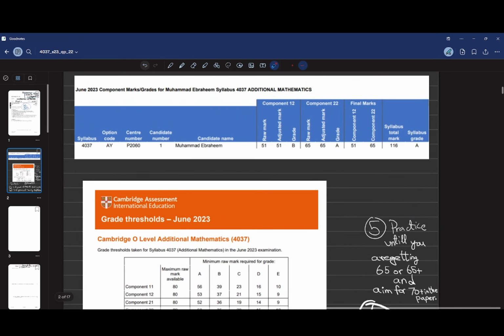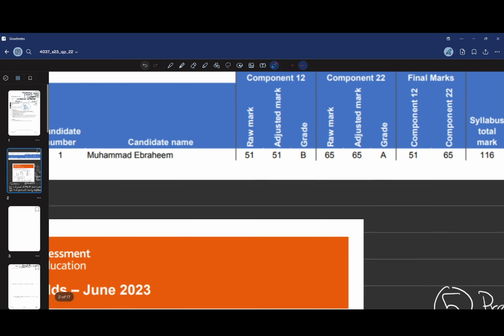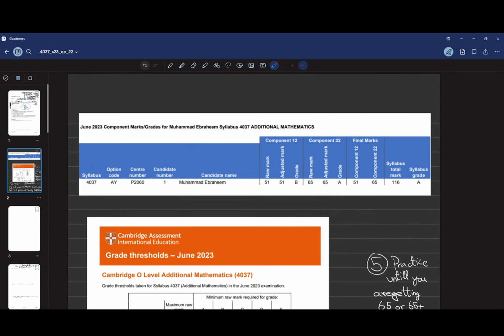So why did I get 51? There's only one reason. I fumbled in that paper. I panicked in that paper. I blundered a lot in that paper. Otherwise, I should have gotten 60 plus in that paper.